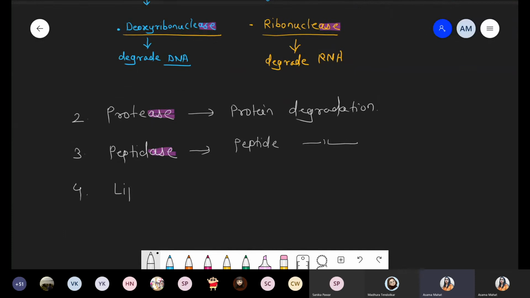Fourth one, lipase. From the name you can tell it is responsible for degradation of lipid.